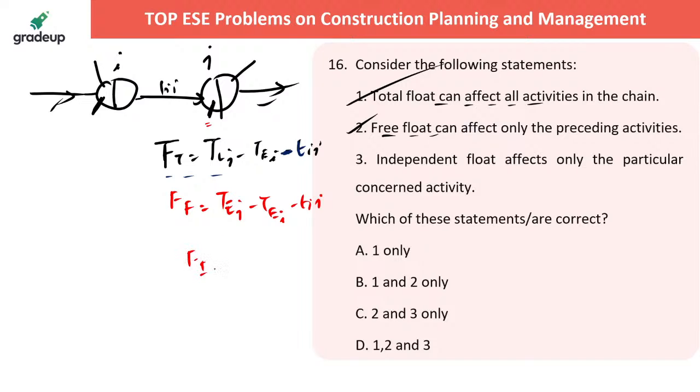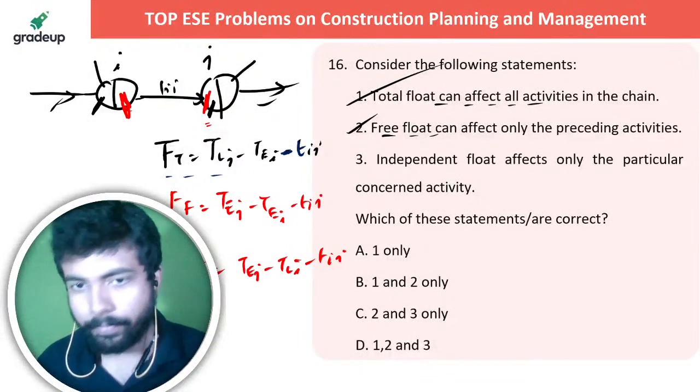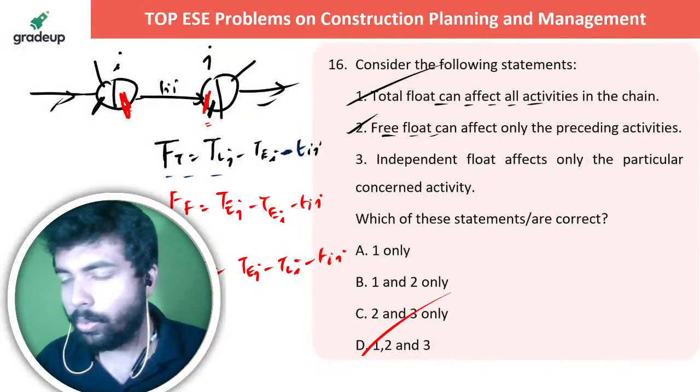And if I'm talking about independent float, it is only these two. मतलब क्या independent है, it is actually TEJ minus TLI minus TEJ. Right. So this is the actual procedure. So it's 1 2 1 3.